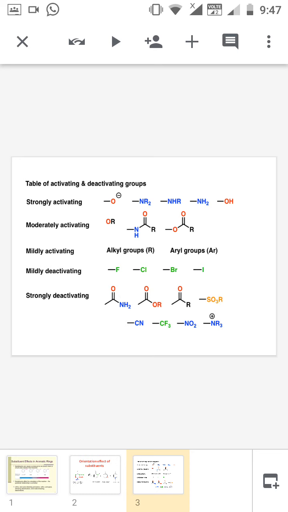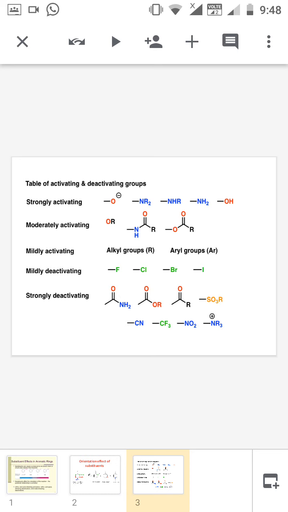Next we are moving into the deactivating groups. The mildly deactivating groups are especially the halogens: fluorine, chlorine, bromine, and iodine. How will you identify a deactivating group? We can identify it by the electronegativity of the atom or the presence of a multiple bond in the group.